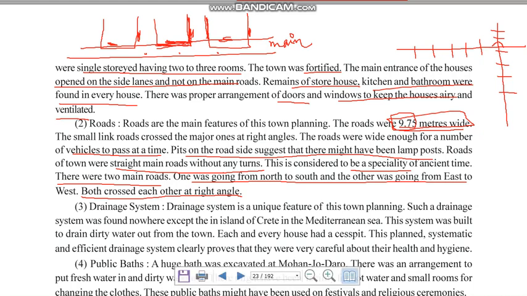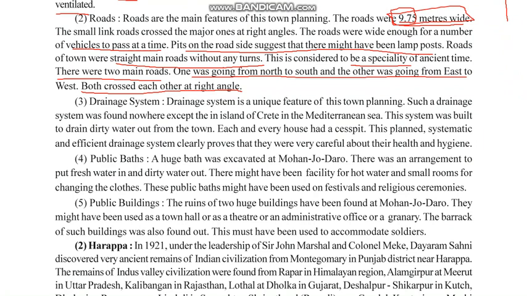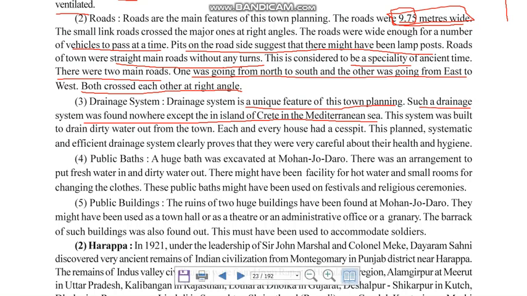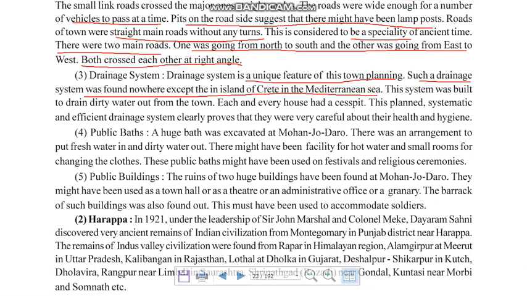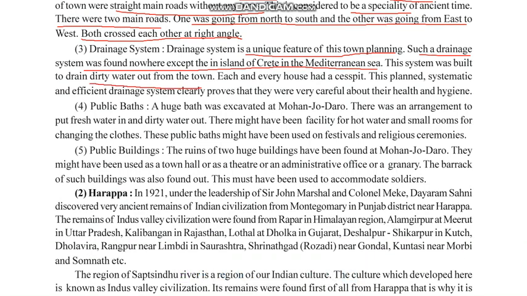The third very important aspect of it is the drainage system. The drainage system is one of the most unique features of this town planning. Such a drainage system was found nowhere except on the island of Crete in the Mediterranean Sea. This system was built to drain dirty water out of the town.